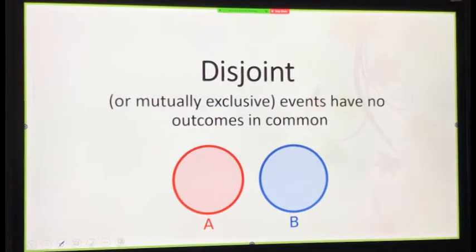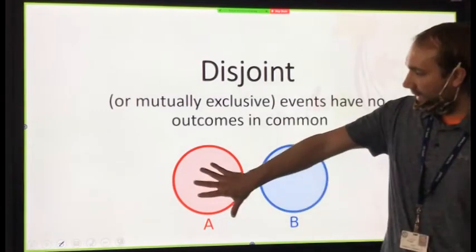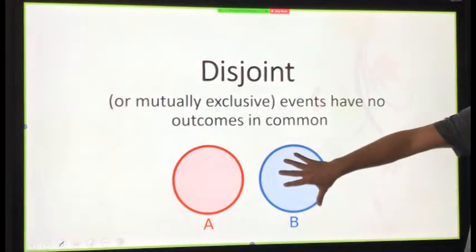Disjoint, or mutually exclusive. Events that have no outcomes in common. So here's a vocabulary word that's going to help us in the next rule. Disjoint. Event A does not affect event B. They're disjoint.